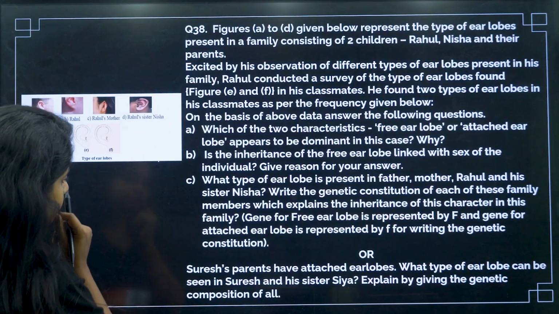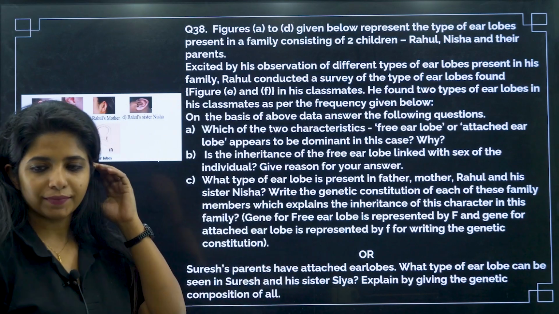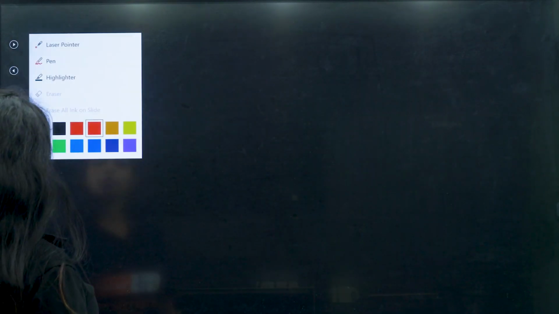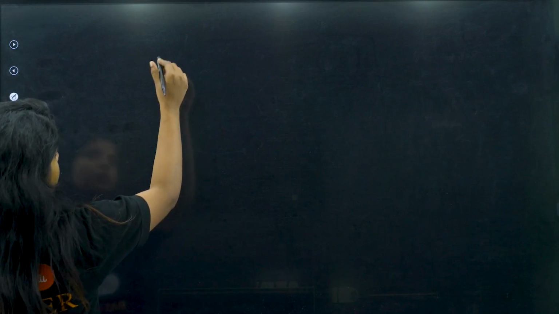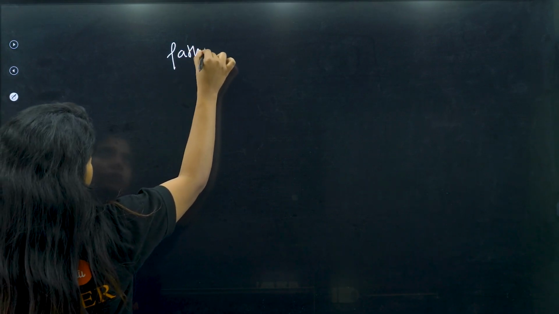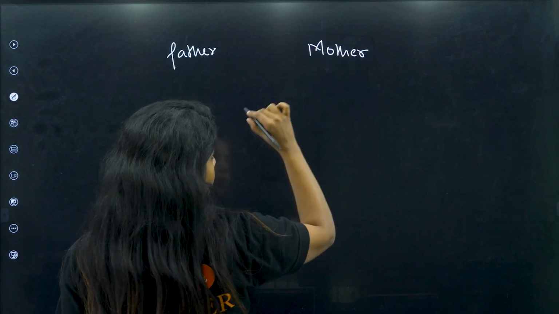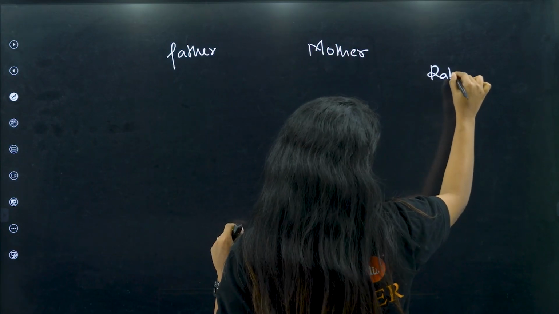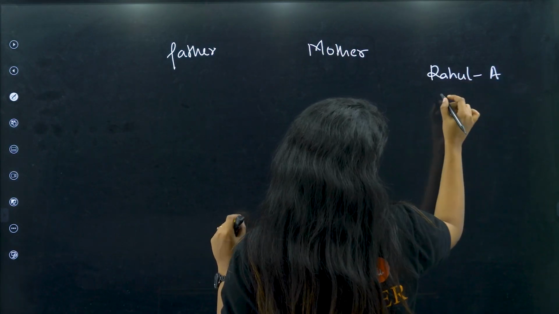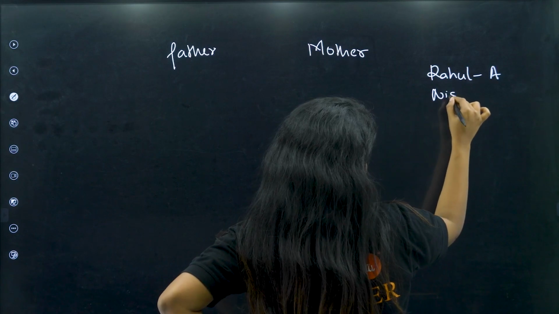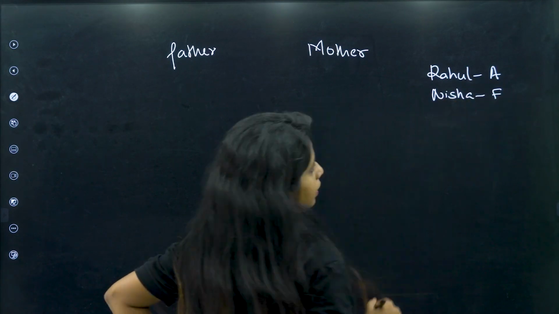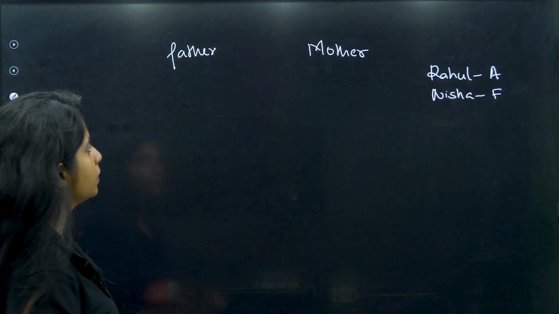just a second. Okay, I have added one, and now let's see. So we have to find the genotype of all, right? So we have the father, we have the mother, and Rahul has the attached one, and Nisha has the free one.